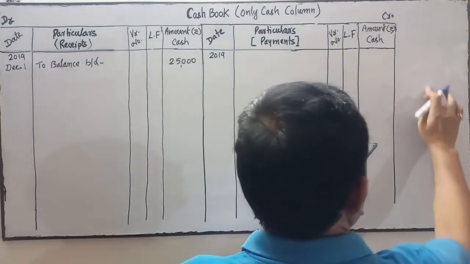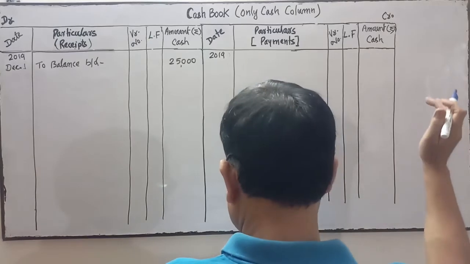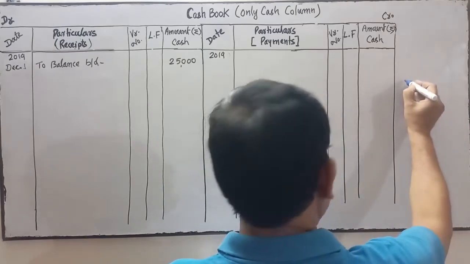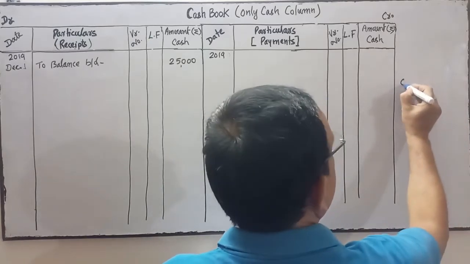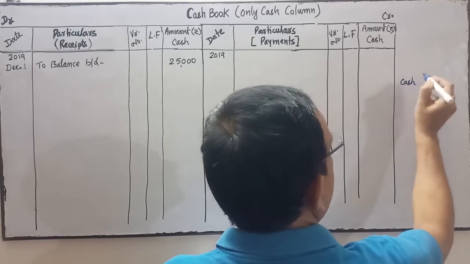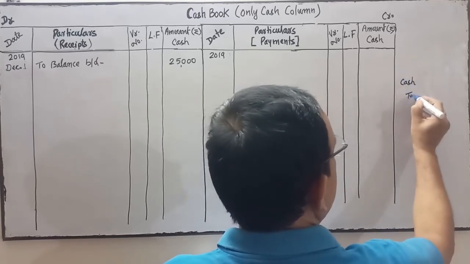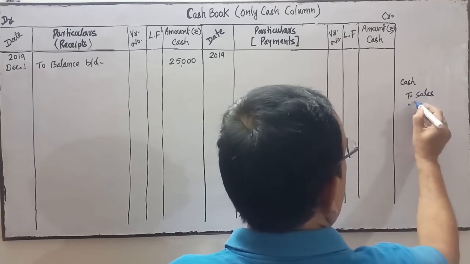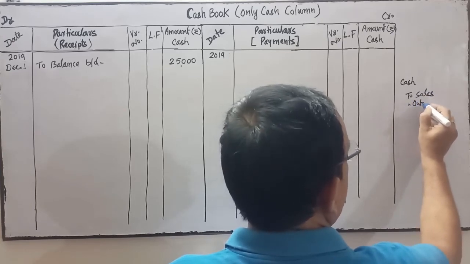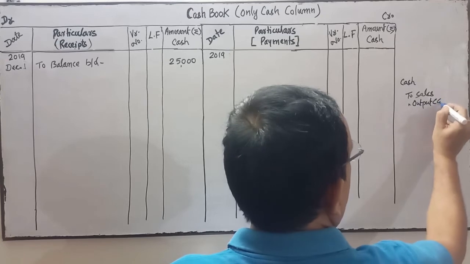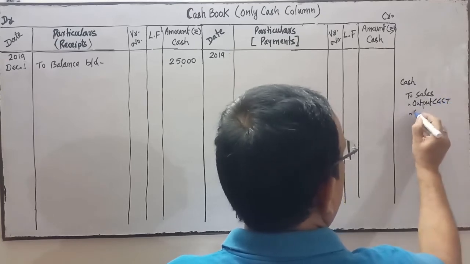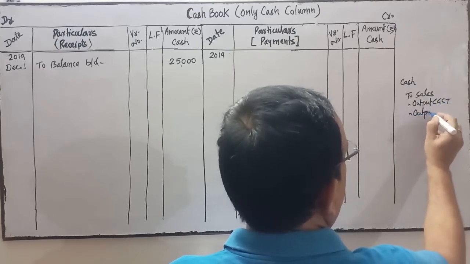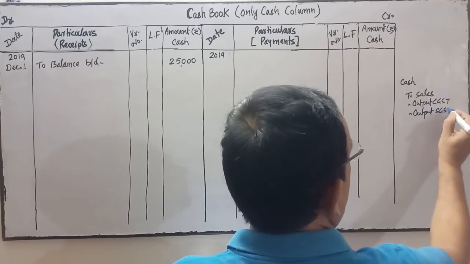Next is cash sales. You know the entry of this transaction: cash sales, CGST 6% and SGST 6%. If I ask you to pass the journal entry, you would pass it like this: cash account debit, to sales account, to output CGST account, to output SGST account.